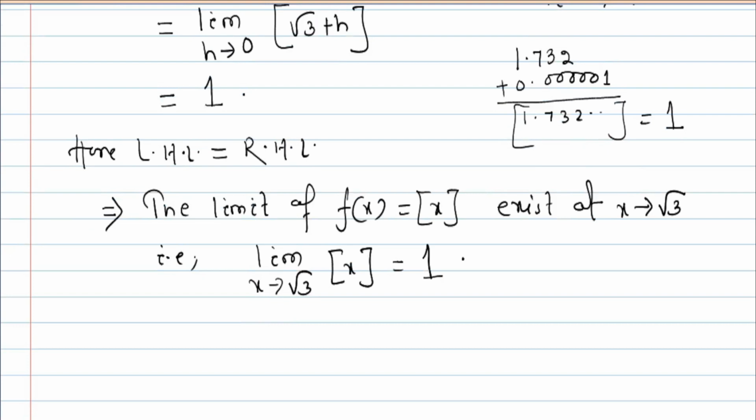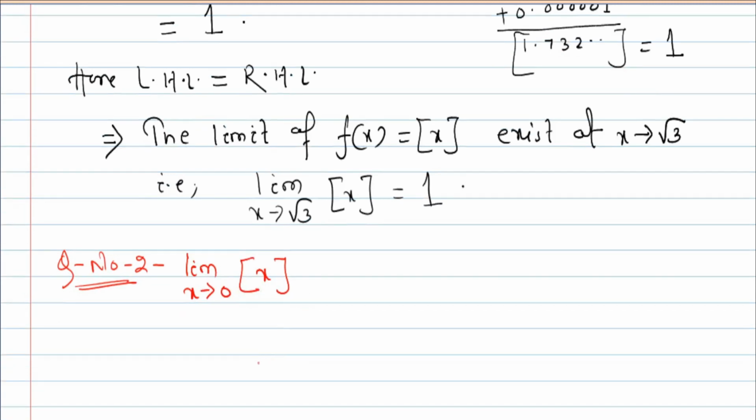Okay. Now we'll take the next example, that is question number 2. Limit x tends to 0 of bracketed x. You have to ask whether the limit exists or not. Now we'll test with LHL as well as RHL. First you will find the value of LHL, the left hand limit.